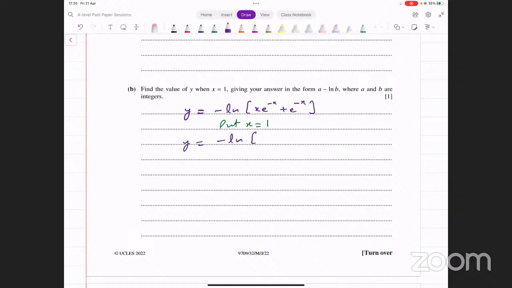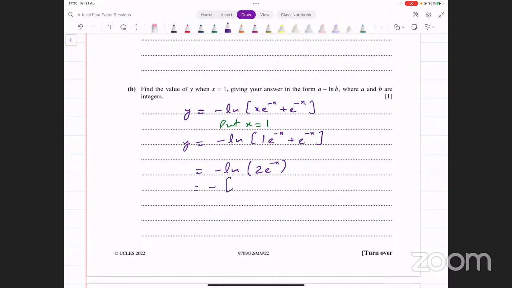Minus ln of 1 e raised to power minus x plus e raised to power minus x, and that gives us minus ln of 2 e raised to power minus x. Okay. Now, can we just take minus x down here and multiply with minus here? We can't do that. अभी power law नहीं लगा सकते because minus x सिर्फ e की power है, वो 2 की power नहीं है. तो हमें क्या करना पड़ेगा?